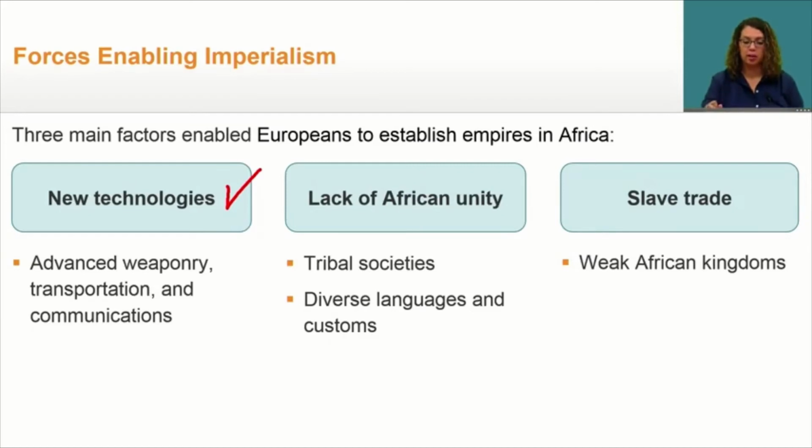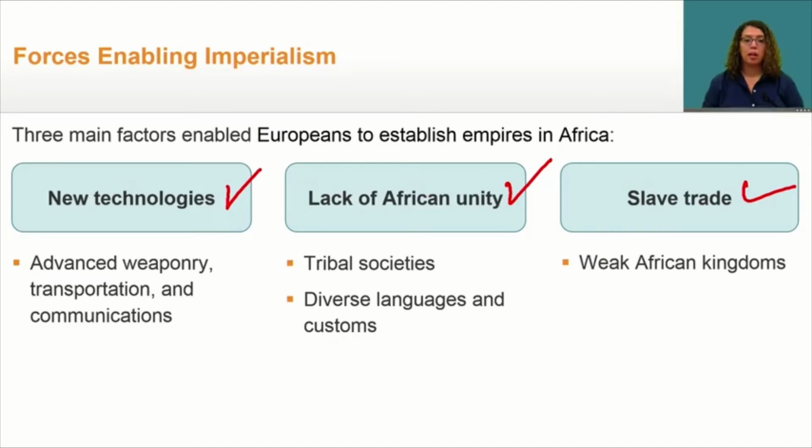The next factor was lack of African unity. Africa had a multitude of languages and tribal societies, as previously discussed, making it really hard for them to unite as a nation. Lastly, the slave trade. The slave trade devastated many populations. Despite efforts to ban the trade in the early 1800s, it was still being practiced, making it harder to establish a stable government. These disadvantages did not stop all Africans from resisting.